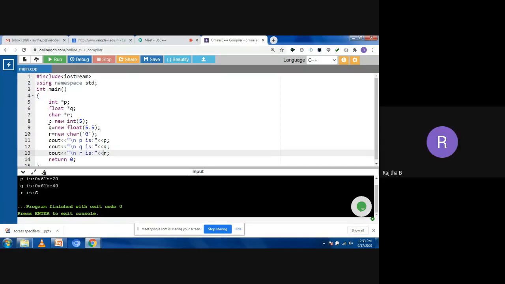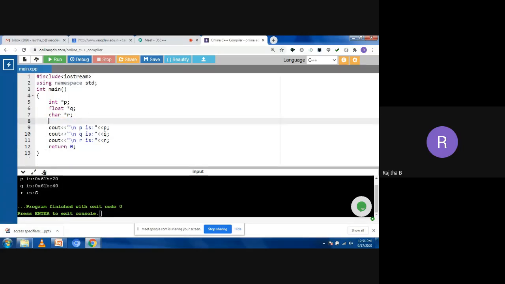Okay, let's try that one. Suppose I'll remove all this. No problem. We need to check all the cases. Now you are asking that, suppose p equal to new, I'm taking the float here. Isn't it? This is your doubt? Yeah, ma'am. Now I'm taking the 4.5 here.